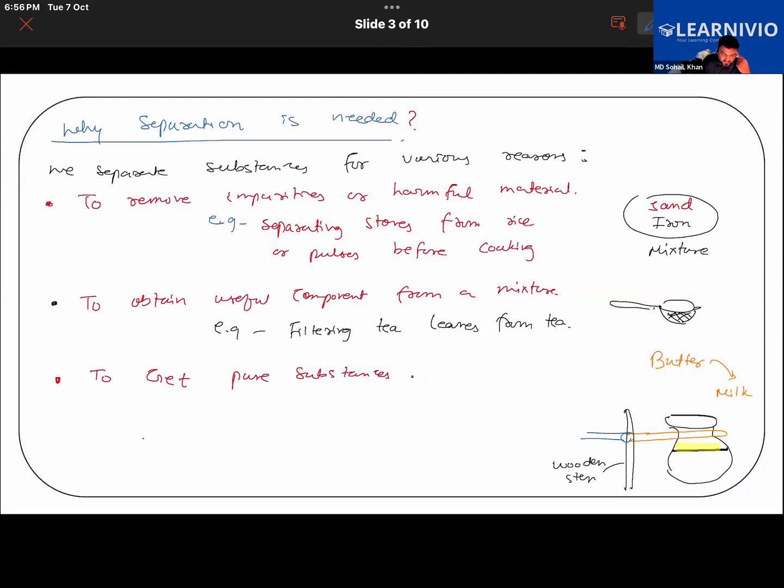For the third one, we can include an example like purifying water for drinking. Write down this much.